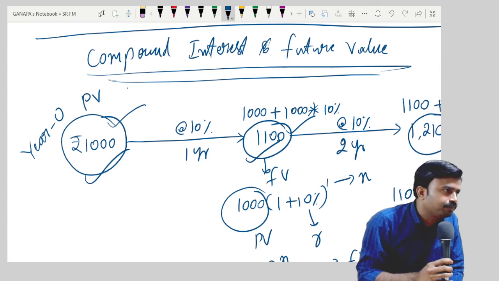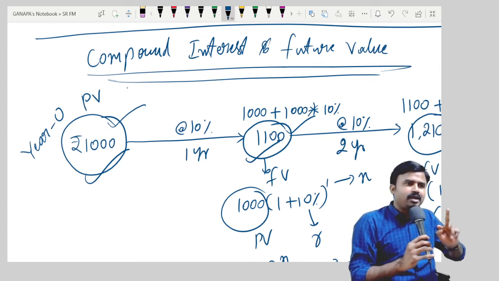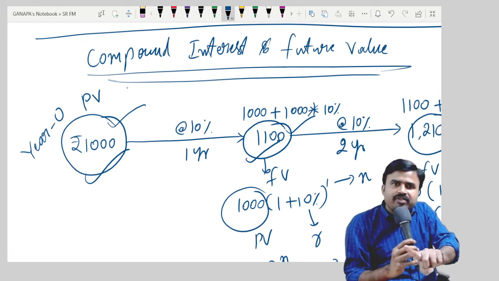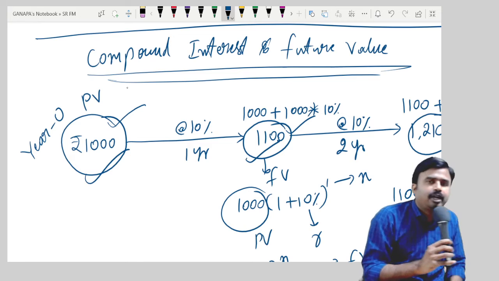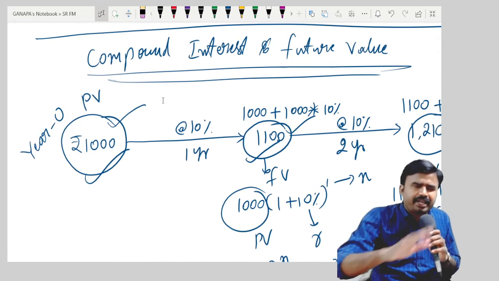Am I right or wrong? So your future value will be loaded with two components. One is principal, the other one is interest. If I am asking about business, one is my investment, the second one is my profit. Are you getting? Yes.